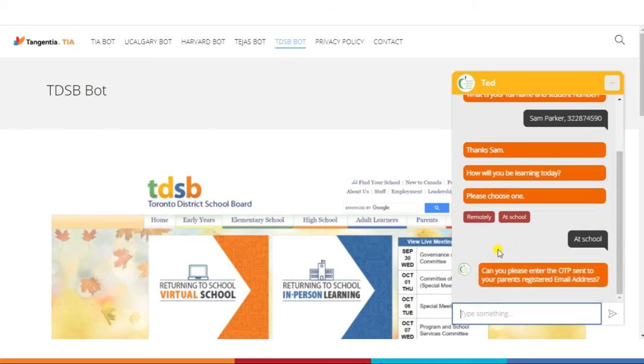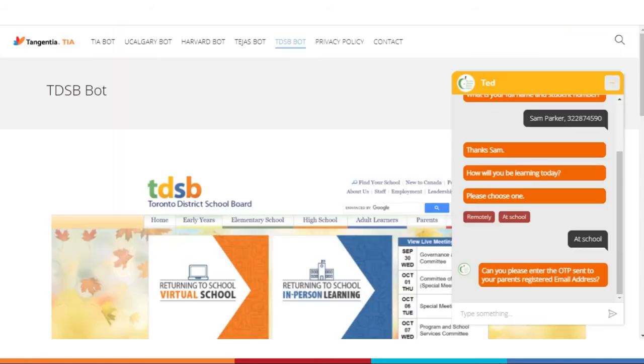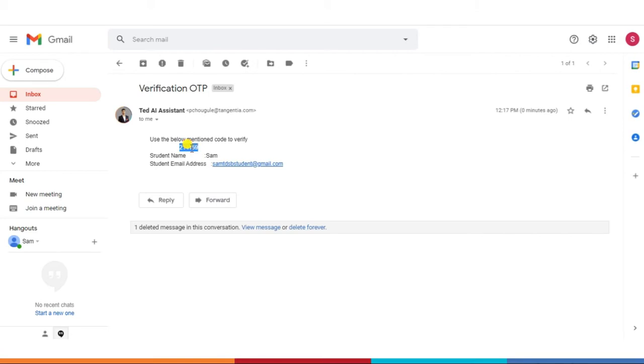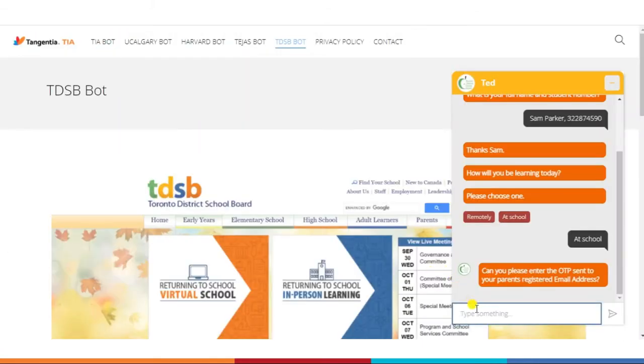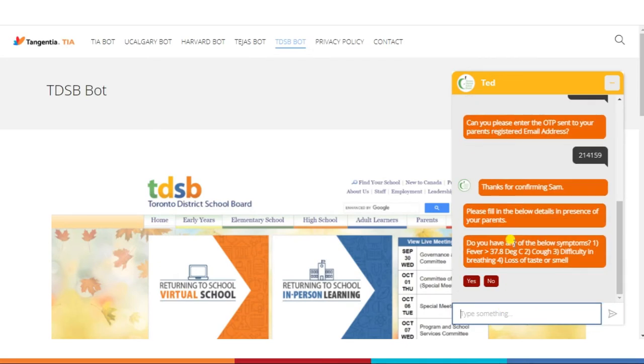Okay, so now what the chatbot did is, we have backed this with the RPA bot, and what the RPA bot will do is it will go to the Excel sheet, find the parent's email address, and then it will send an email OTP to that email address. And why we are doing this is so that we can authenticate that the student is doing the assessment in presence of their parents, right? So we will go to the parent's email address, take this OTP and just paste it here. So now we know that the parent is there while doing this assessment, right?